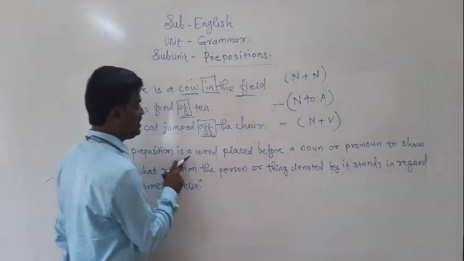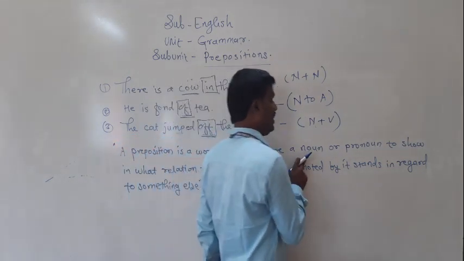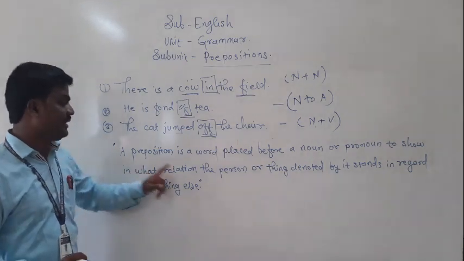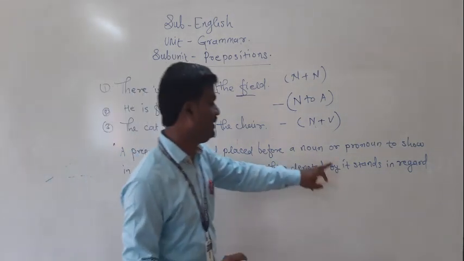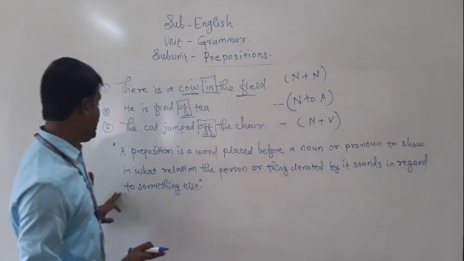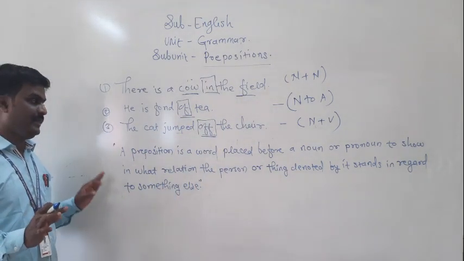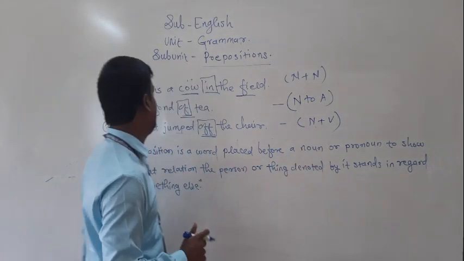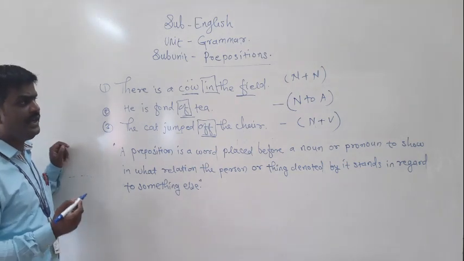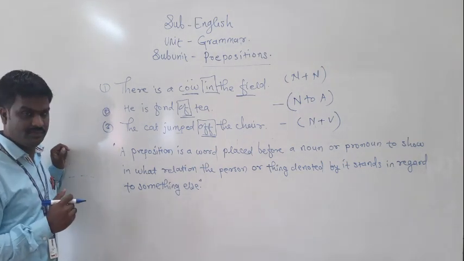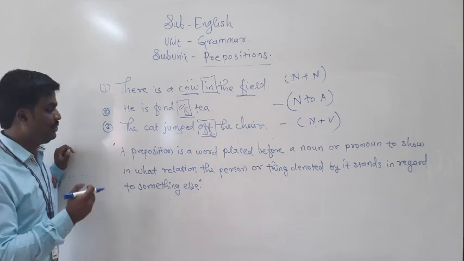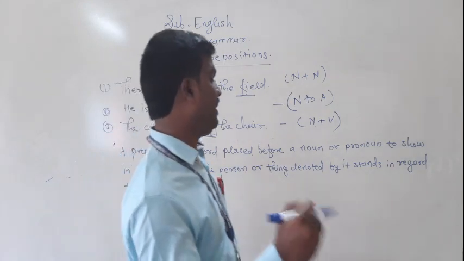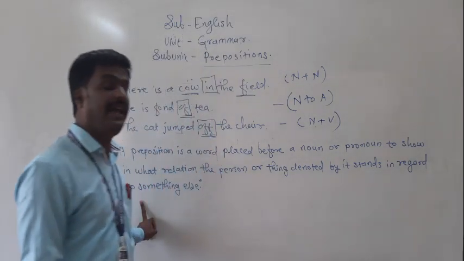A preposition is a word placed before a noun or pronoun to show in what relation the person or thing denoted by it stands in regard to something else.